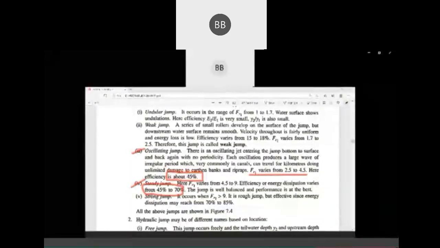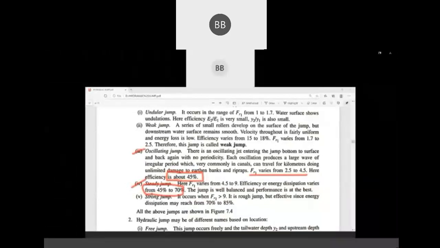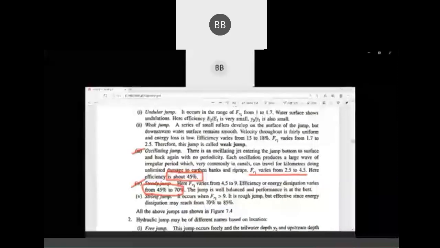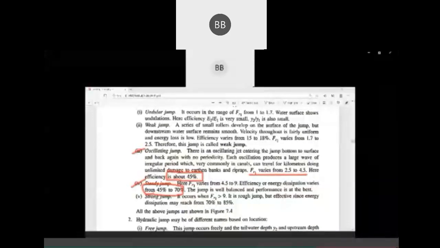So we have a total of five types of jump. One is angular jump, weak jump, oscillating jump, steady jump, and strong jump. Okay. So these jumps depend on the Froude number and also on efficiency.